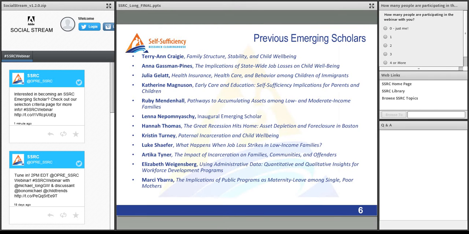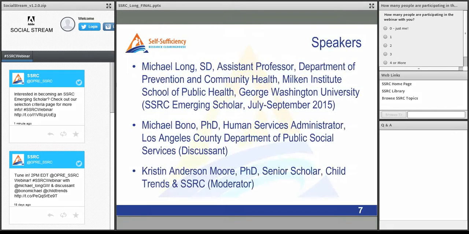Our speakers today are Michael Long, Doctor of Science, who is an assistant professor in the Department of Prevention and Community Health at Milken Institute School of Public Health at George Washington University. And our discussant is Michael Bono, PhD, Human Services Administrator in the Los Angeles County Department of Public Social Services. And I, Kristen Moore, am the moderator.